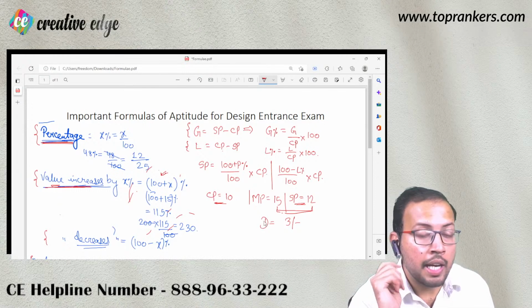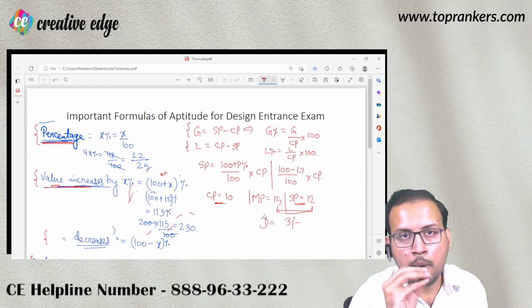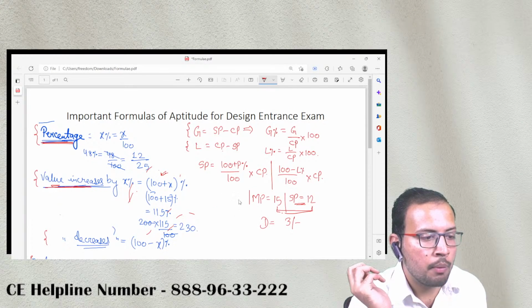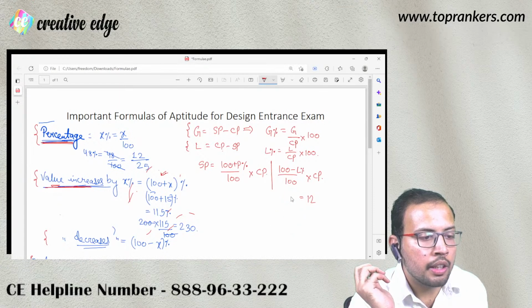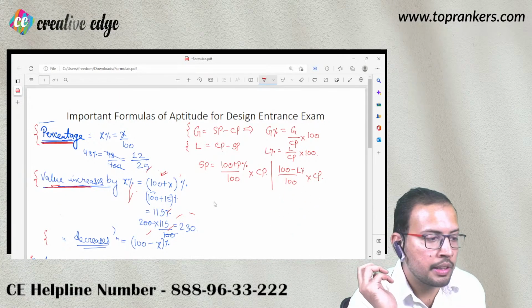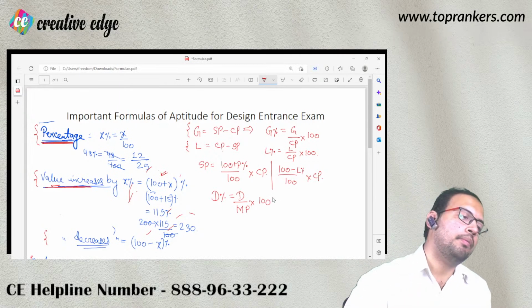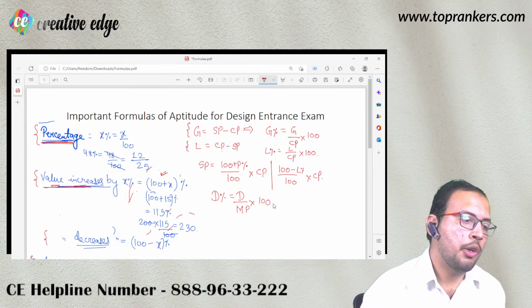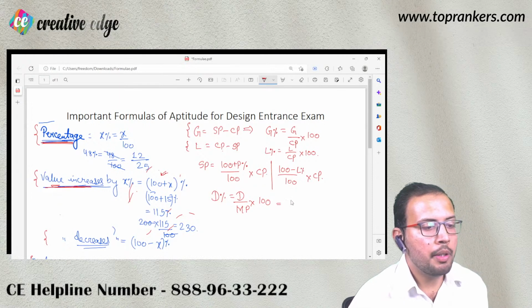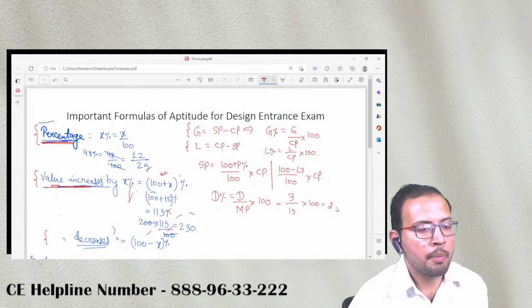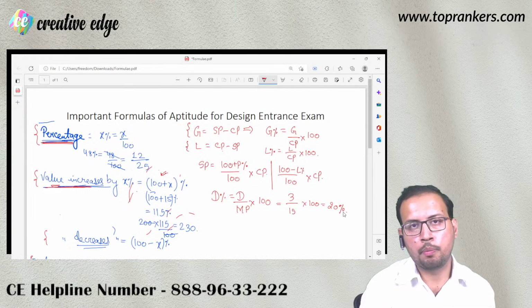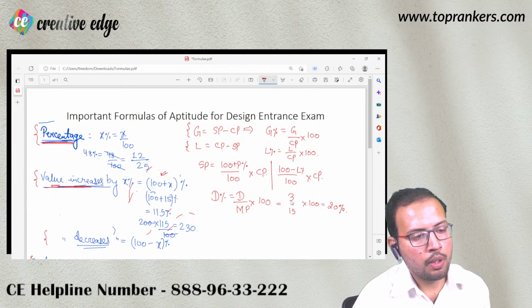So if again we are more interested in finding out percentage of discount, तो percentage of discount अगर आपको निकालना है, so वो कितना हो जाएगा? It is going to be discount percentage. आप कैसे निकालते हैं? So discount percentage जो होता है वो होता है जितने रुपए का भी आपने discount दिया है, the discount that you offer upon mark price into 100. सभी लोग समझेंगे क्या? So discount is discount upon mark price into 100. तो पिछले केस में हमने discount 3 रुपए का दिया था, mark price हमारा 15 था, into 100. तो वो 20% आ जाता है हमारे पास discount, right? So this is how we find out the percentage of discount.